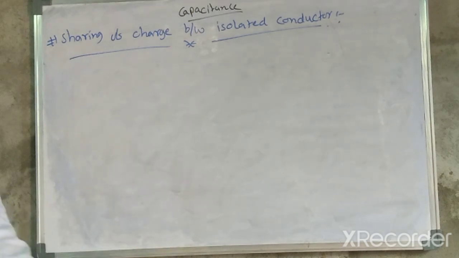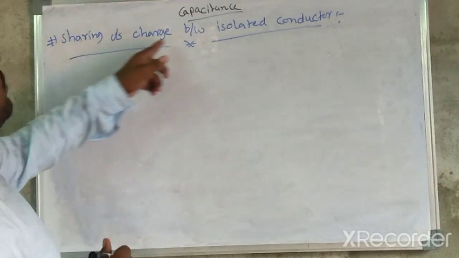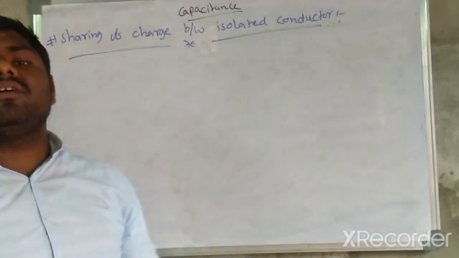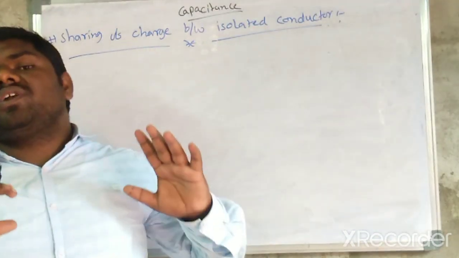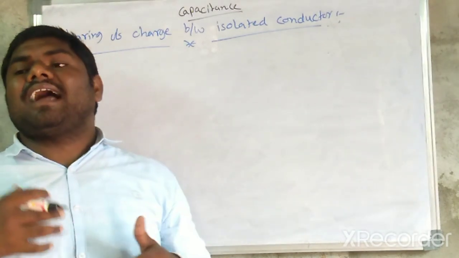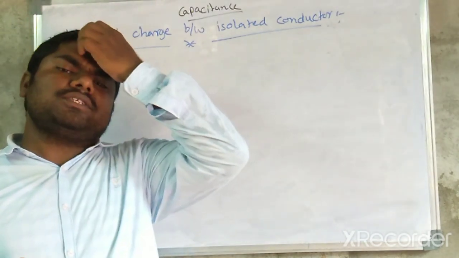Another important topic: sharing of charge between isolated conductors. Here I would like to take two different conducting spheres, one at high potential and another at low potential.